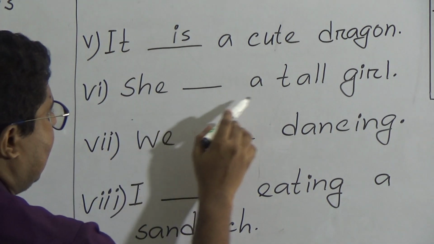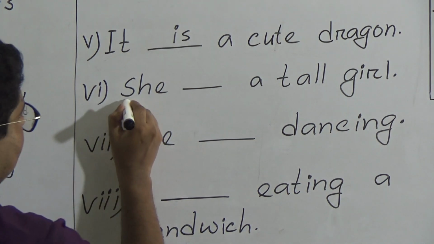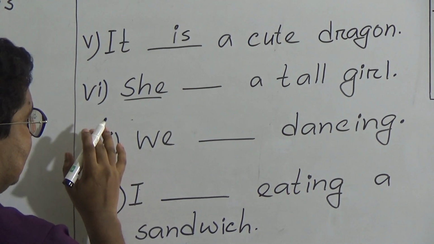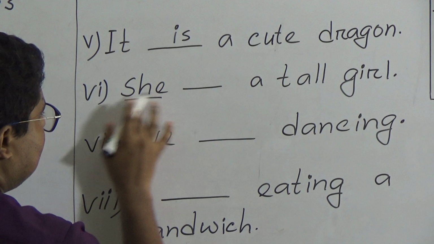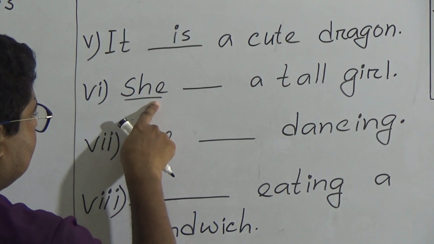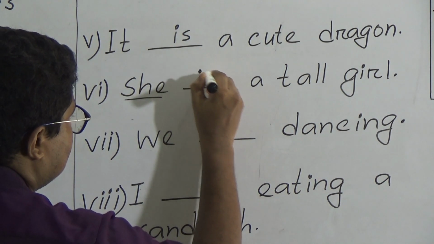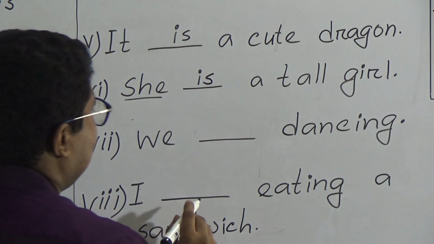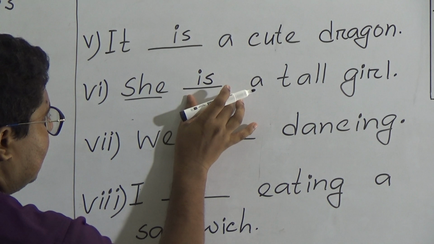Number 6. She dash a tall girl. So what did I say? After he, she, it. She is one girl. As this is one girl, we have to use is, because after he, she, it, in one name, we use the verb is.